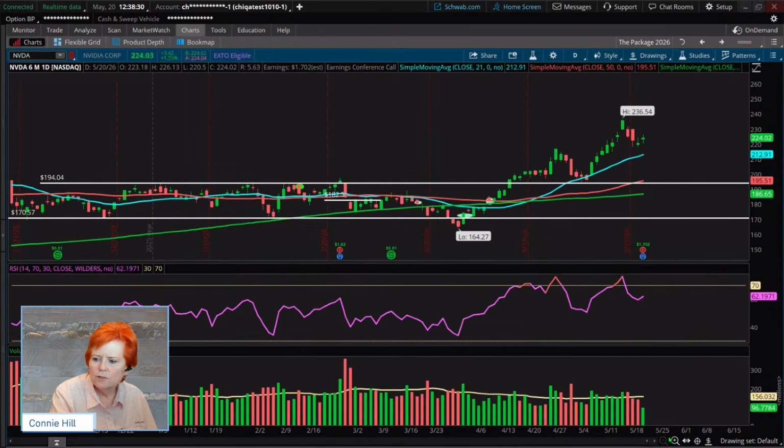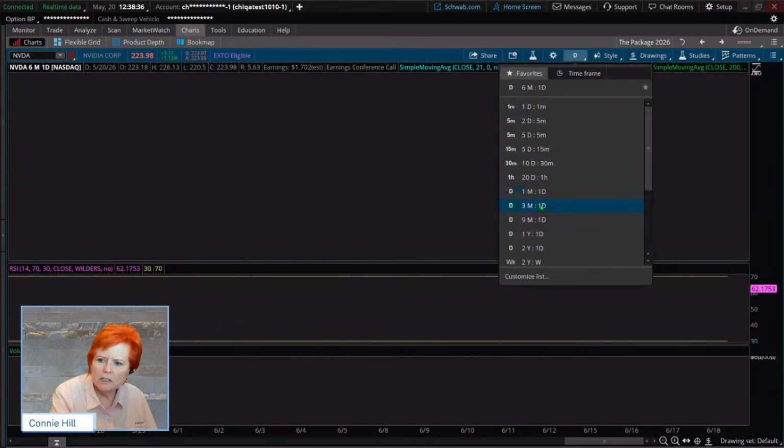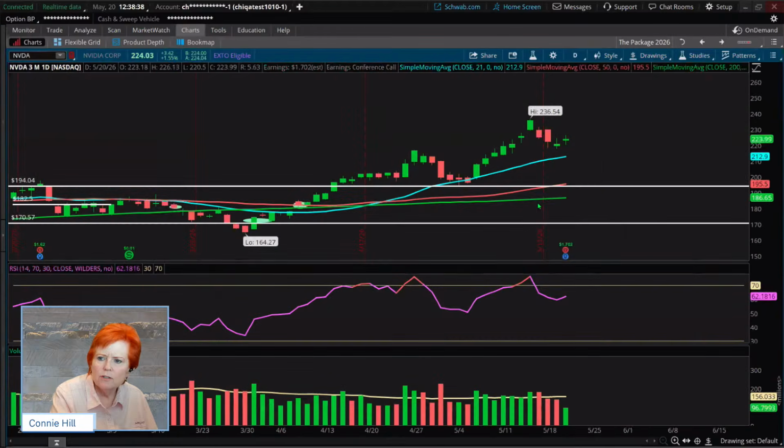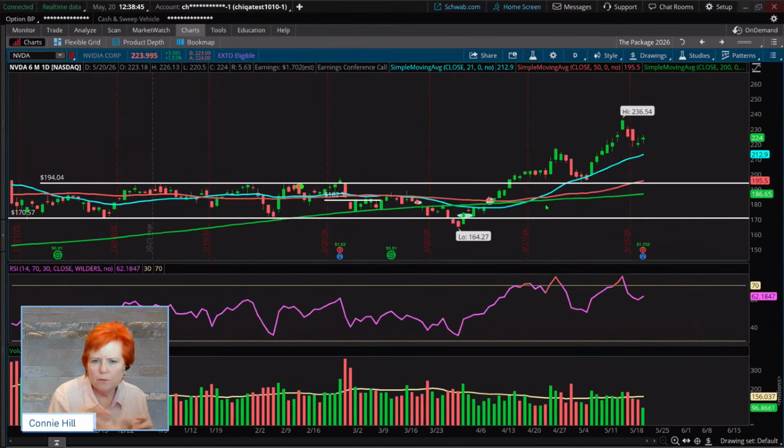And then, say you're zoomed in too far and you're like, oh, it's just a mess, just come up here and pick whatever you wanted to start back up with. Maybe you decide to go to 3 months or whatever it is. You can just quickly pick it there and get it all back to where it was before you started doing the zoom.